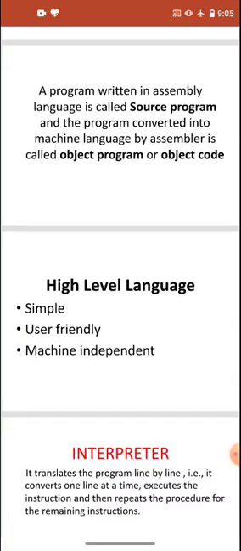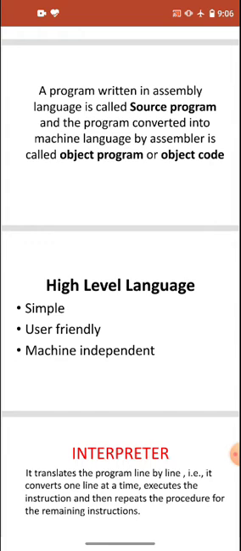High level language is a very simple language. That means we write it in normal English words, and it is very easy to understand and user friendly. User friendly means we can do the programming very easily in it. It is also machine independent.